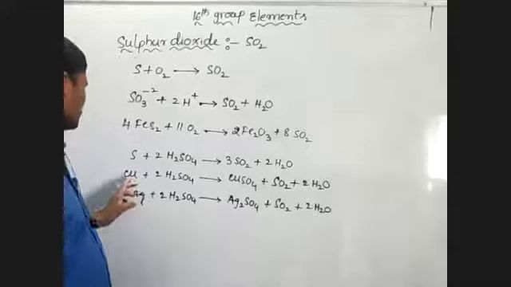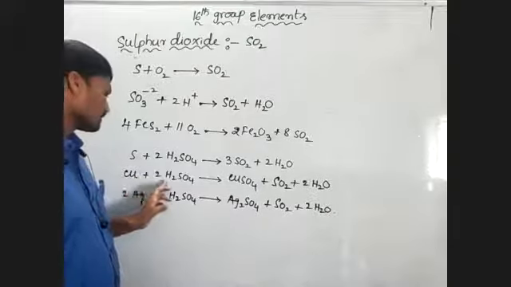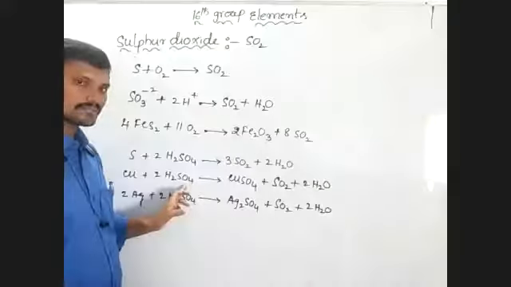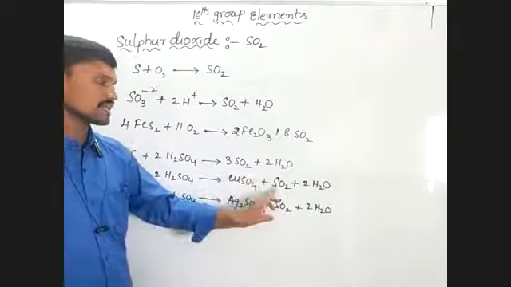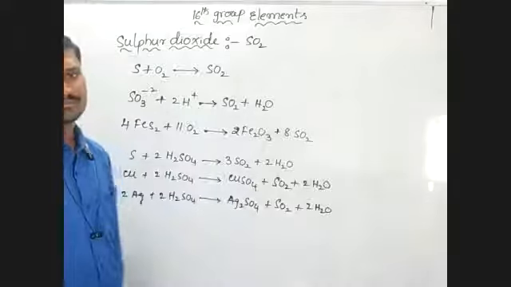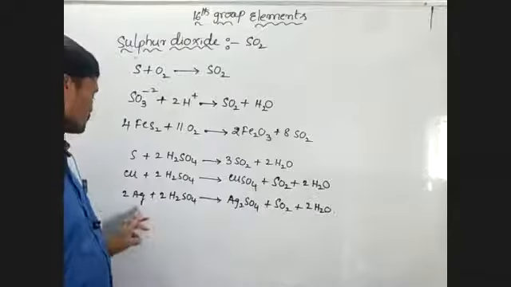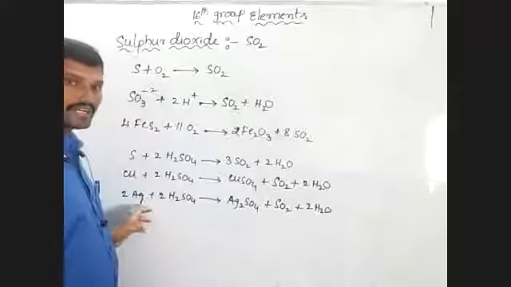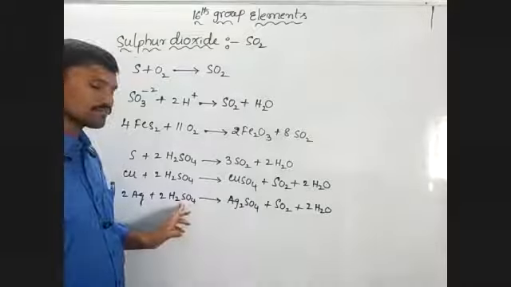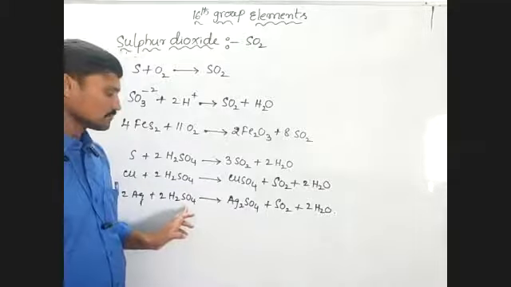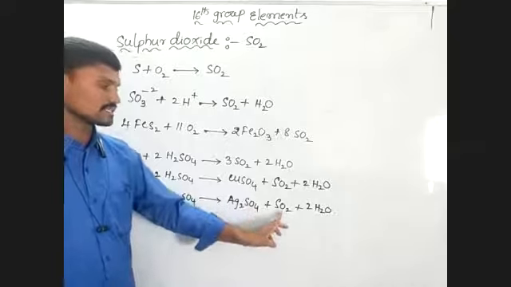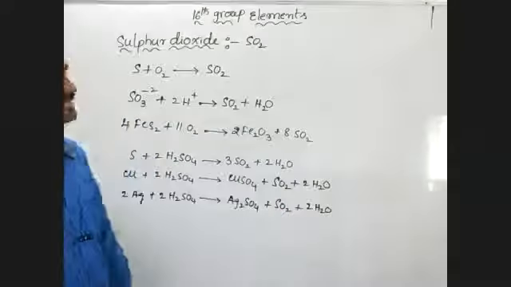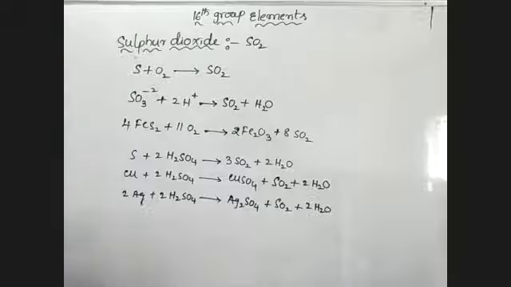Copper reacts with sulfuric acid to form copper sulfate, sulfur dioxide and water. Silver reacts with sulfuric acid to form silver sulfate, sulfur dioxide and water. So these are preparations of sulfur dioxide.